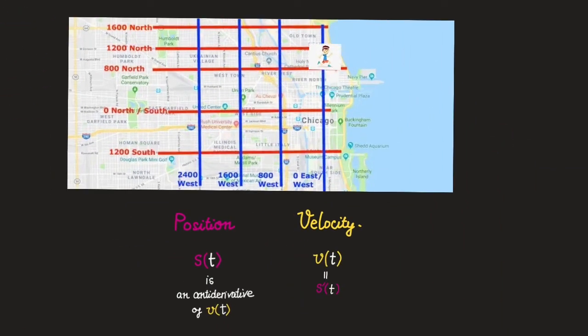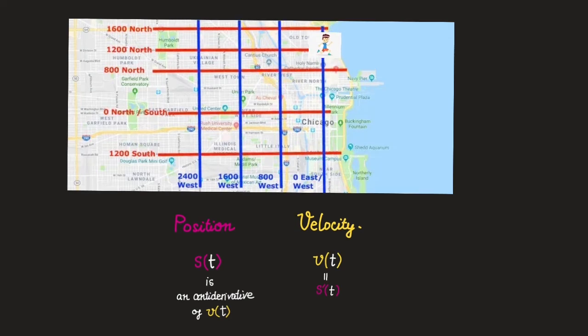Suppose you were running north along State Street. Then we can define a position function as s(t), which gives us how far up north you are at time t. If we take its derivative with respect to t, then we get a velocity function. For every t, v(t) gives us your instantaneous velocity at t. So the relationship between velocity and position is that velocity is a derivative of position, whereas position is an antiderivative